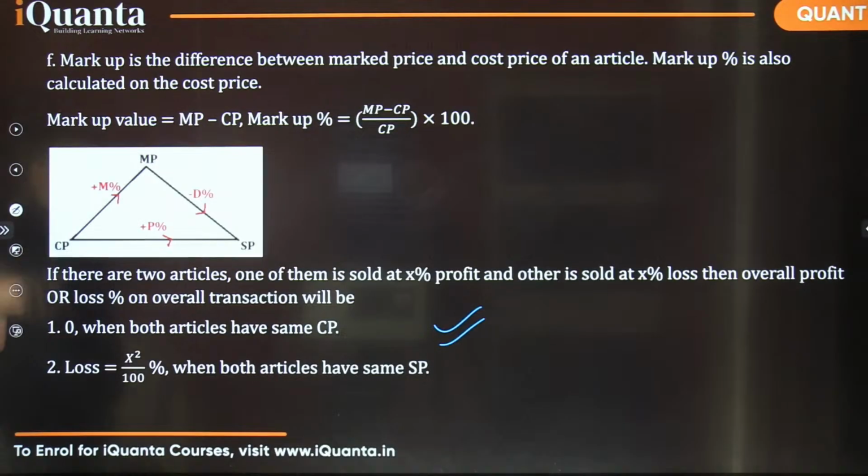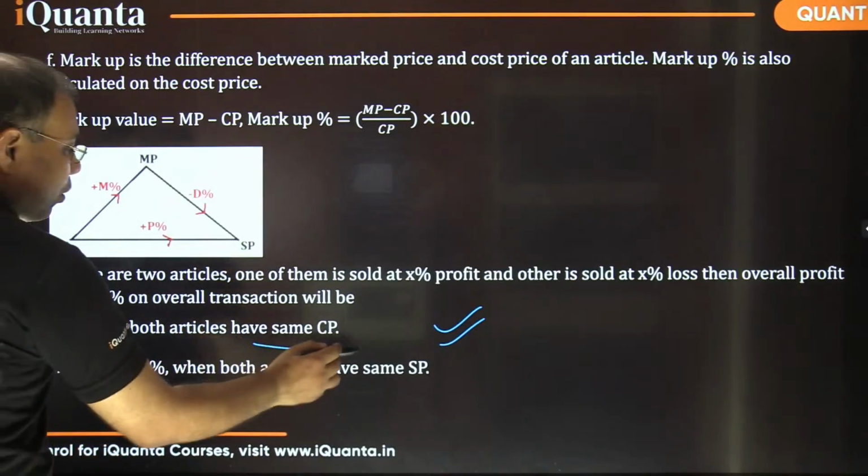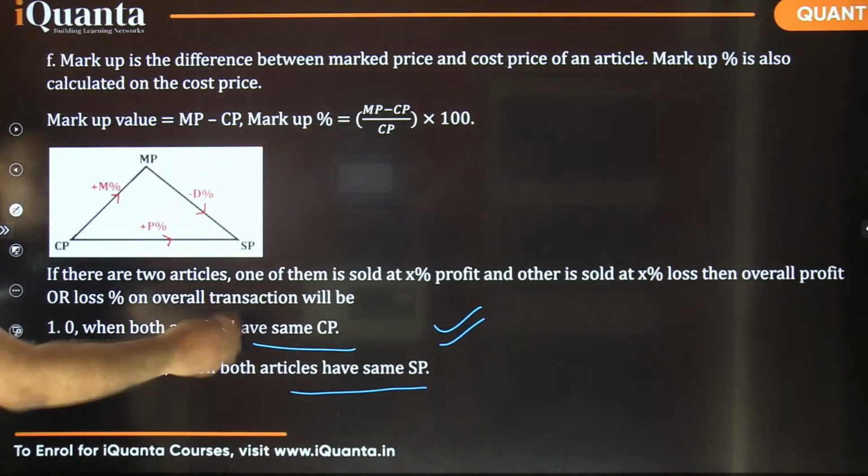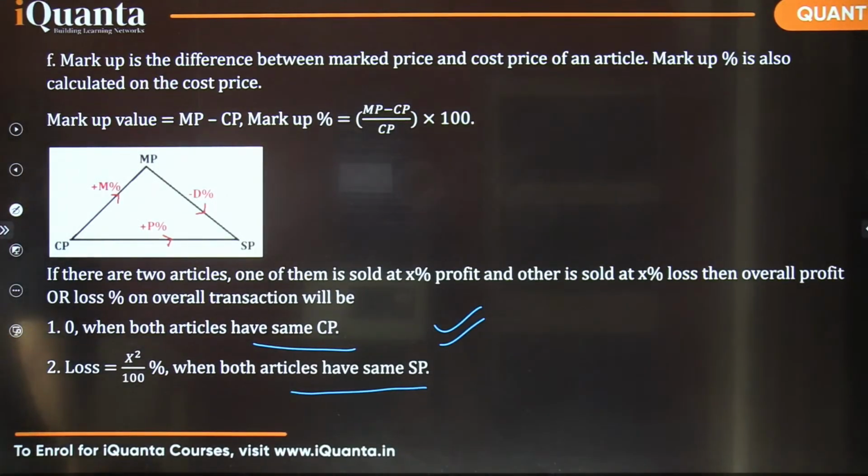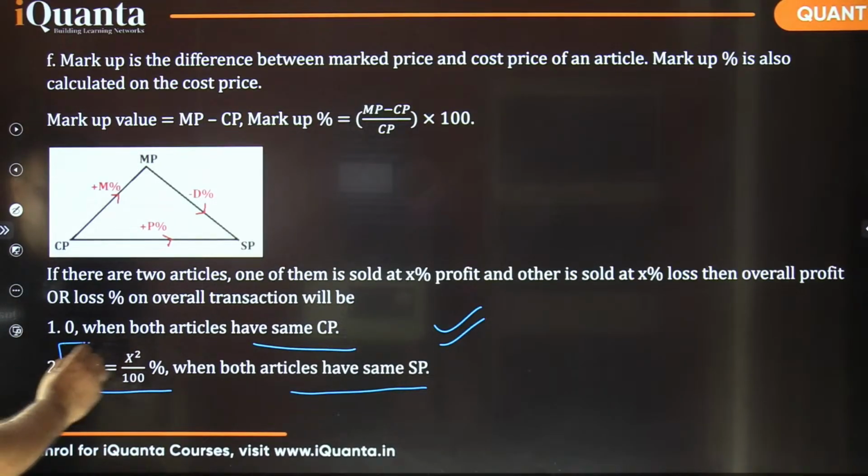You have taken the screenshot, please confirm. And in the bottom also, if you see below the diagram, these are two important conditions mentioned here. If there are two articles which are sold at same percent profit and same percent loss, one is being sold at X percent profit, other is being sold at X percent loss, then what would be the overall result, overall profit or loss percent? There are two conditions, and both had same CP or both had same SP. So in case of same CP, there is no profit, no loss. But in case of same SP, we always have a loss of X square by 100 percent.